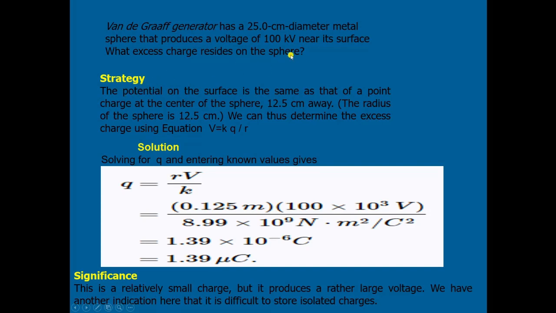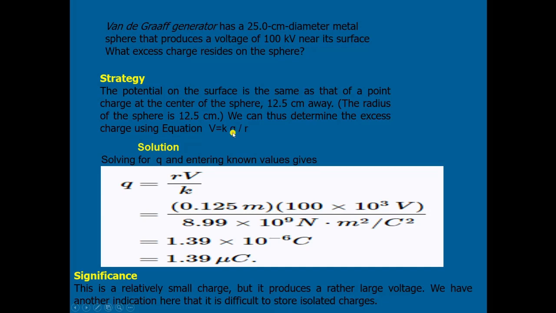The strategy to solve this question is that the potential on the surface is the same as that of a point charge at the center of the sphere. Now the diameter of the sphere is 25, so the radius will be half of this diameter, half of 25, that is 12.5 centimeter. So the radius of the sphere is 12.5 centimeter. Thus we can determine the excess charge using the equation V is equal to KQ/R.